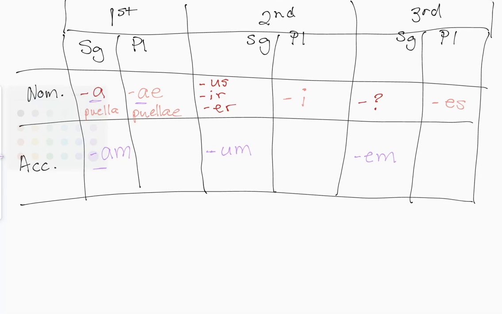Well, let's figure it out. If the accusative is AM in the first declension, you're going to see an AS as the accusative plural. So we have puella, of course, which is the nominative singular, the girl, as a subject. Puellae, which is the girls, as a subject.